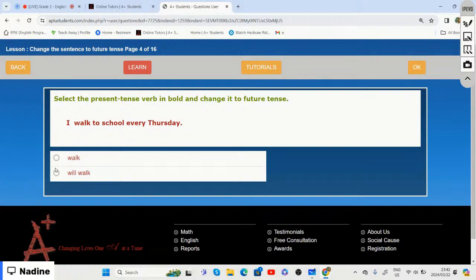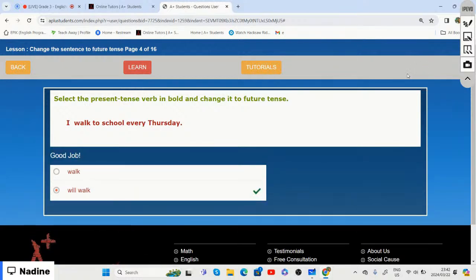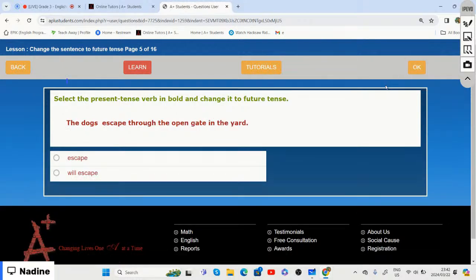All right. And if we change that sentence to the future tense, then we will say, I will walk to school every Thursday. The next one says, the dogs escape through the open gate in the yard. Are we going to change that sentence to the future tense?